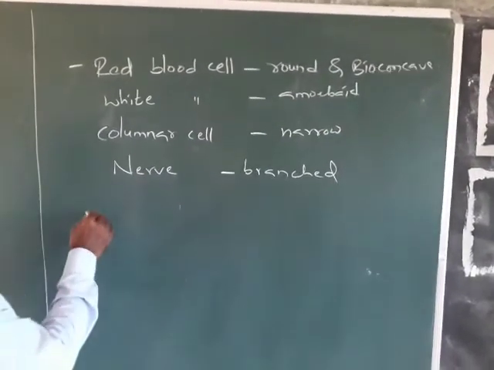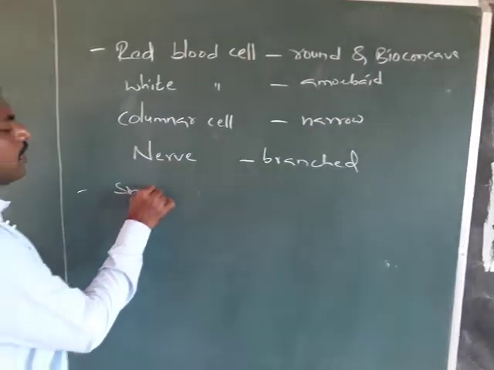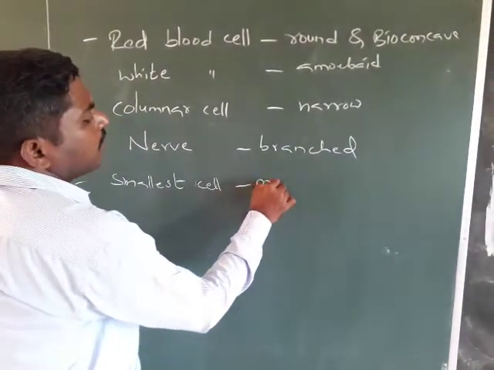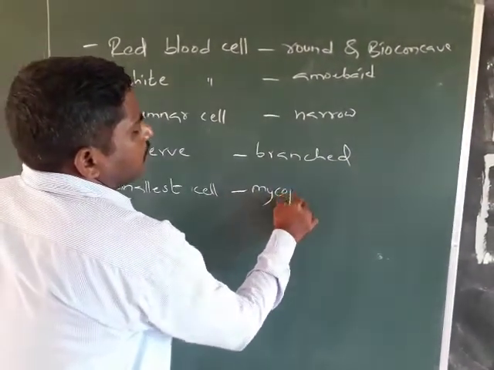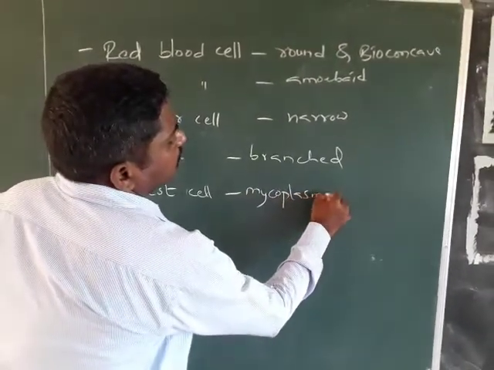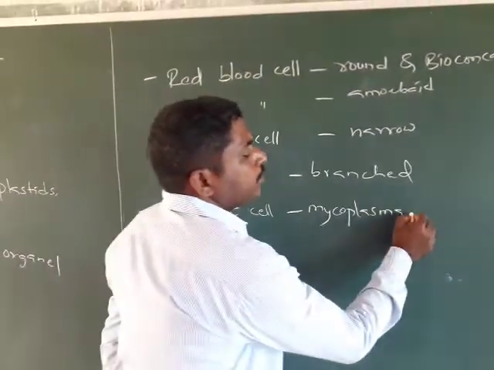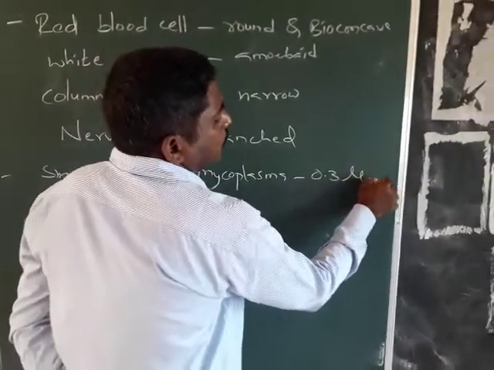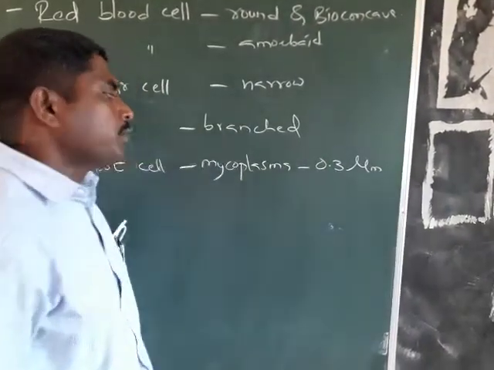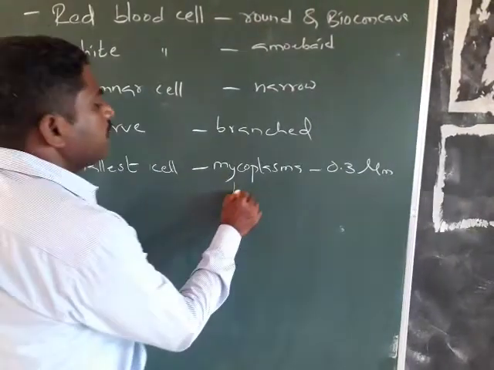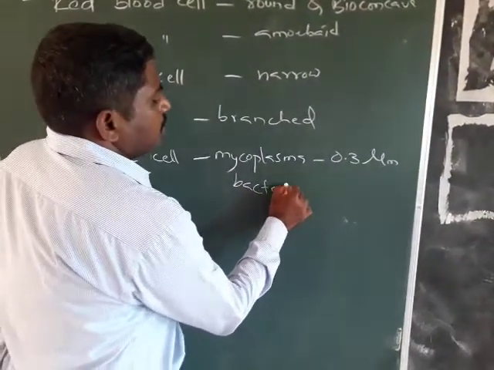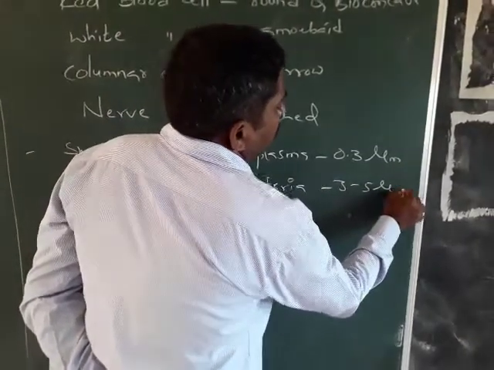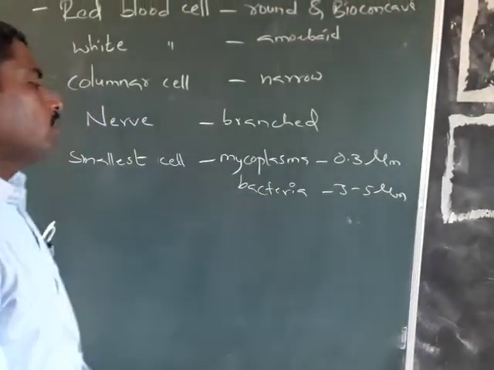The smallest cell is the mycoplasma, which is about 0.3 micrometers in length, whereas bacteria are 3 to 5 micrometers.